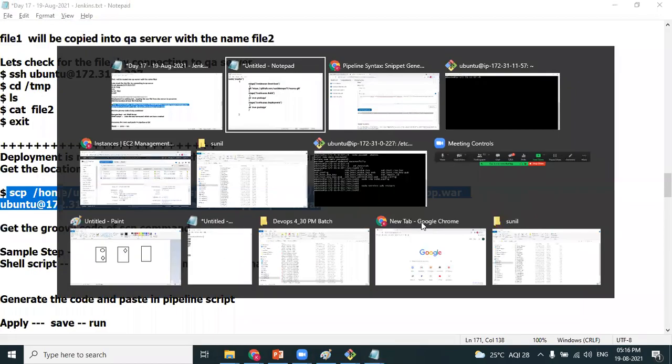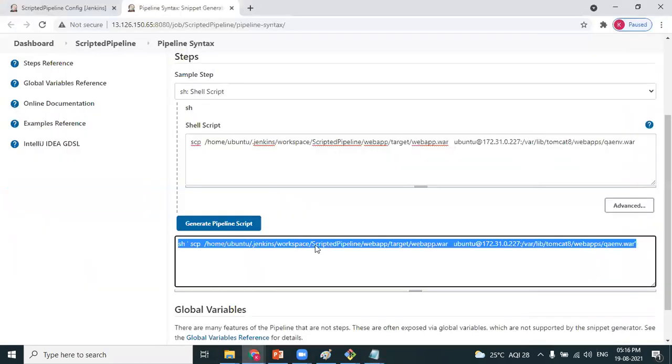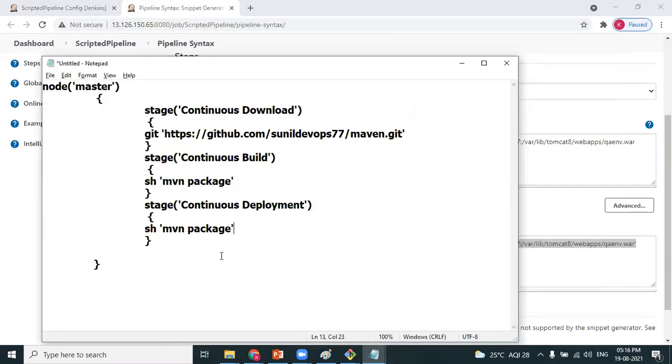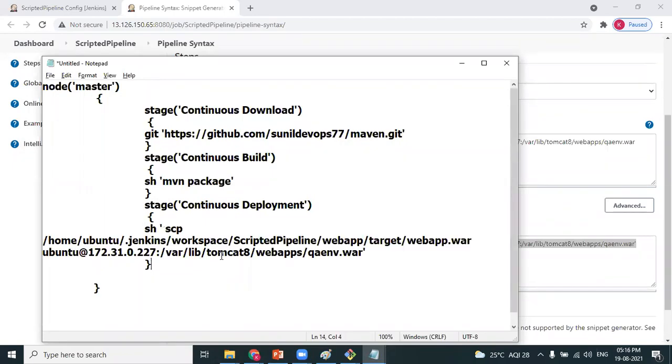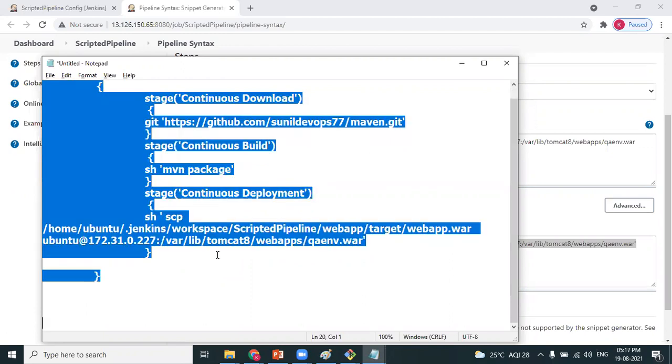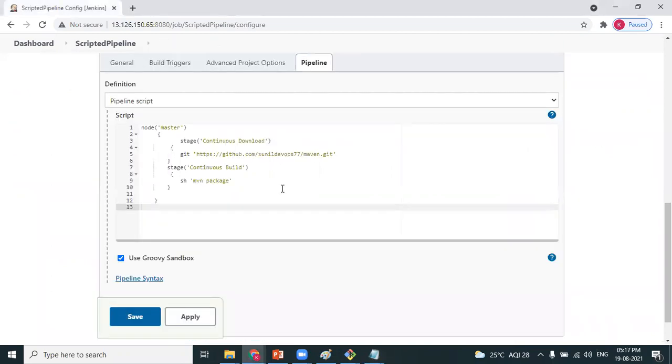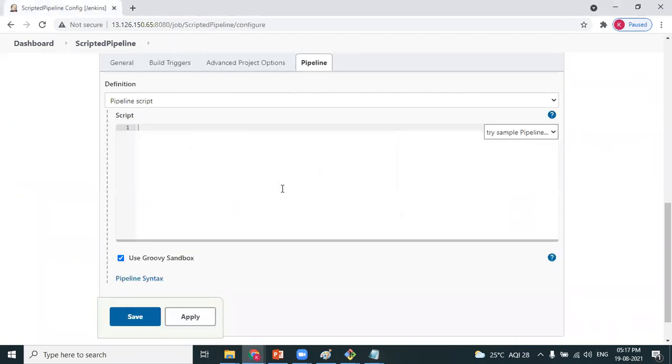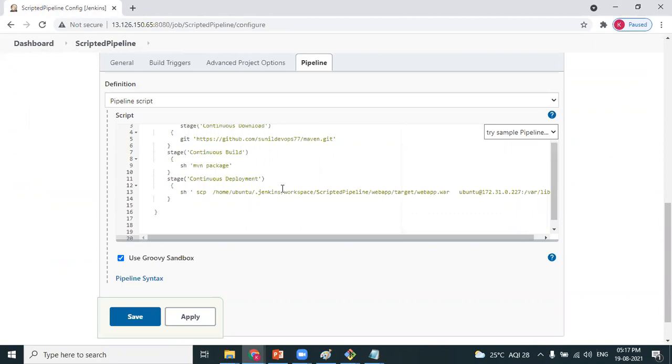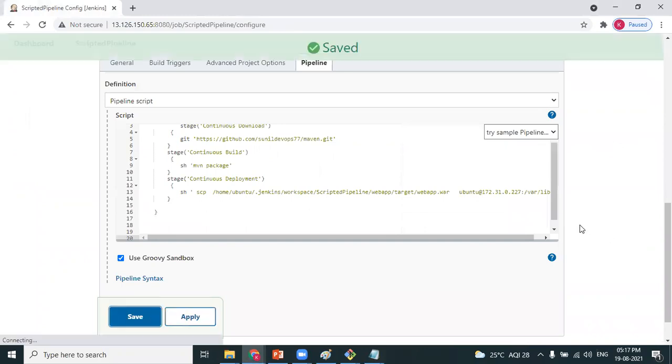Where is the snippet generator? No, this is the code. Clear, Anuj? This is what we want to do. Now I copy the complete code from the notepad and close the snippet generator, and then I delete this and replace it with the code from the notepad. Now this code is performing 3 stages: download, package, and copy to QA deployment.